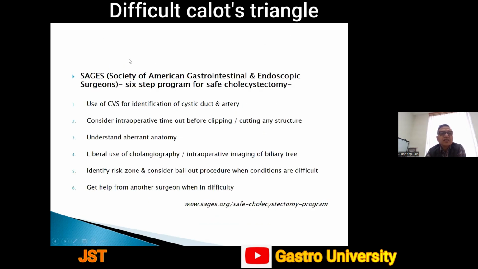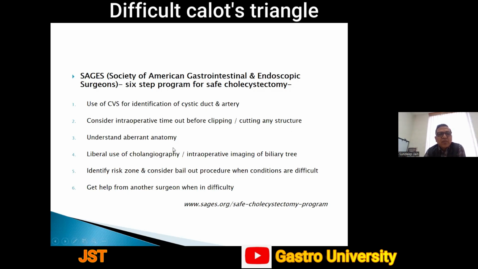And third is the SAGES 6-step program for safe cholecystectomy. Again, the most important aspect is the critical view of safety. Then, consider an intraoperative timeout before clipping and cutting any structure. This is very important. Once we identify all these structures, both the ductal structures, take a pause. If you have a senior person or another person, senior or junior, just make him or her have a look at this. Take a pause. Many times what happens is you end up identifying what is going wrong there.